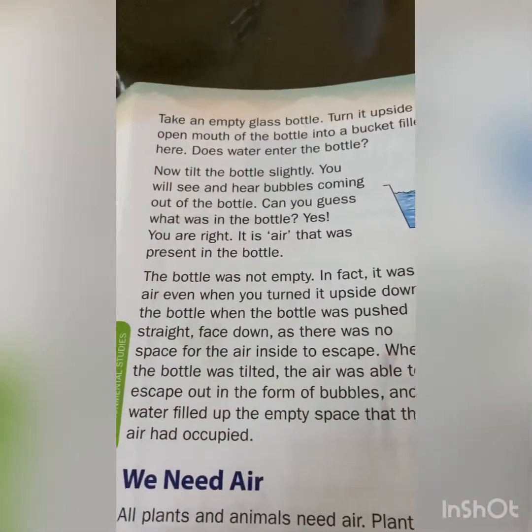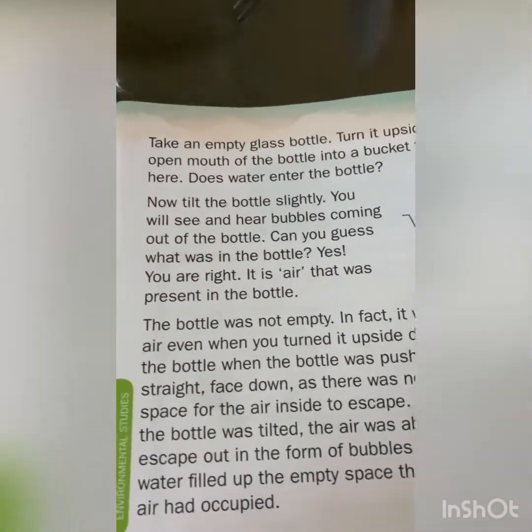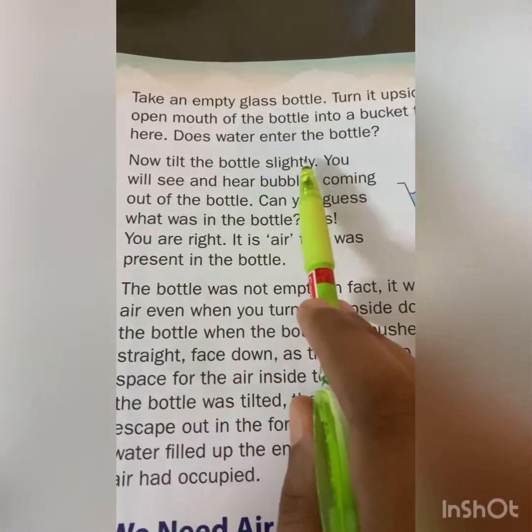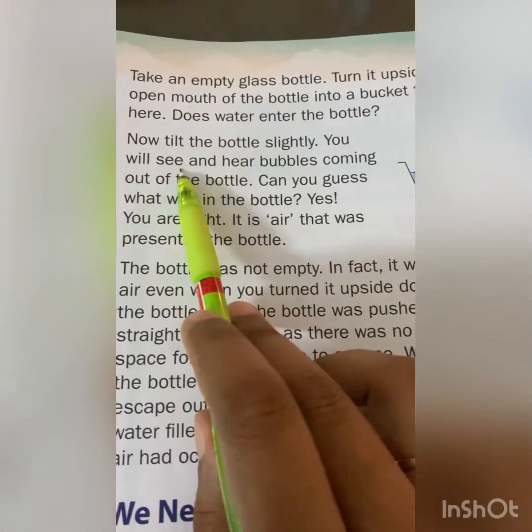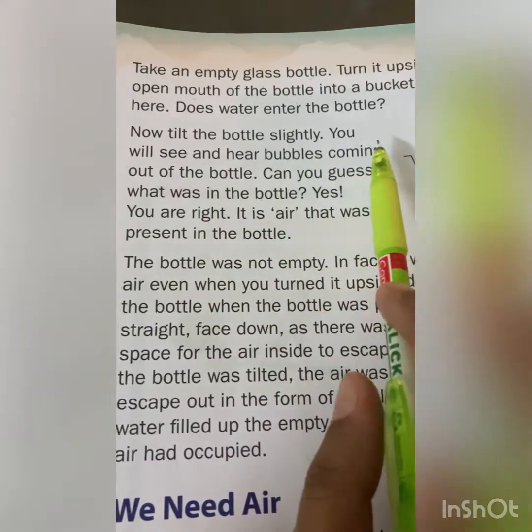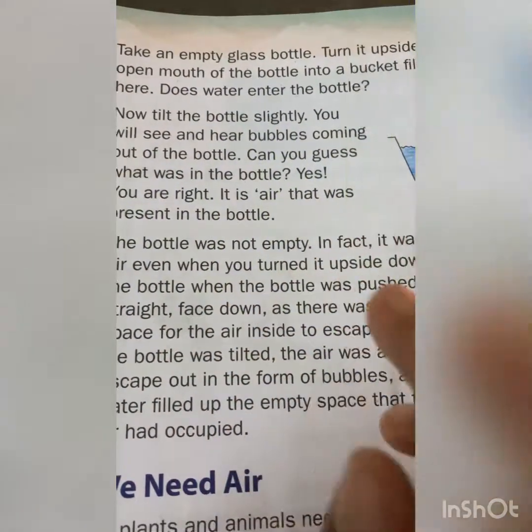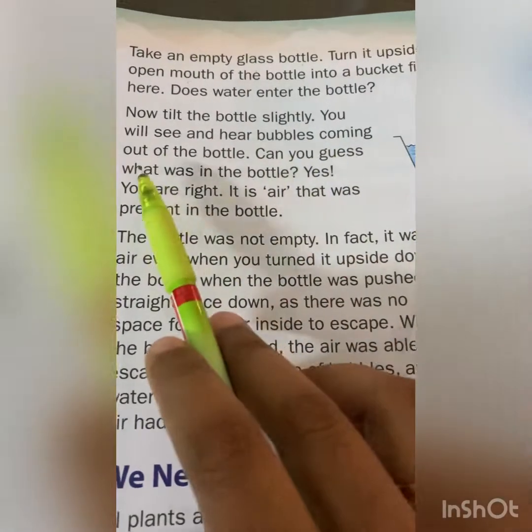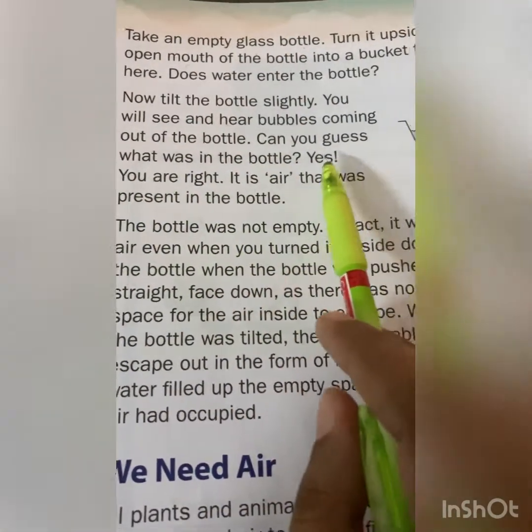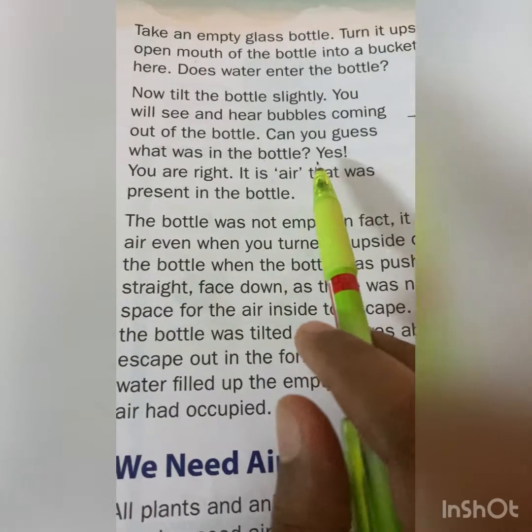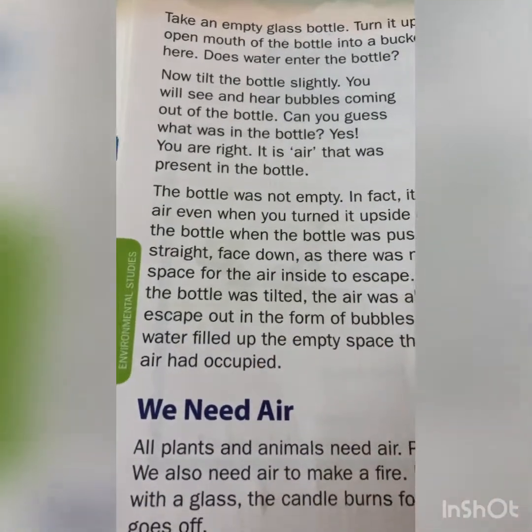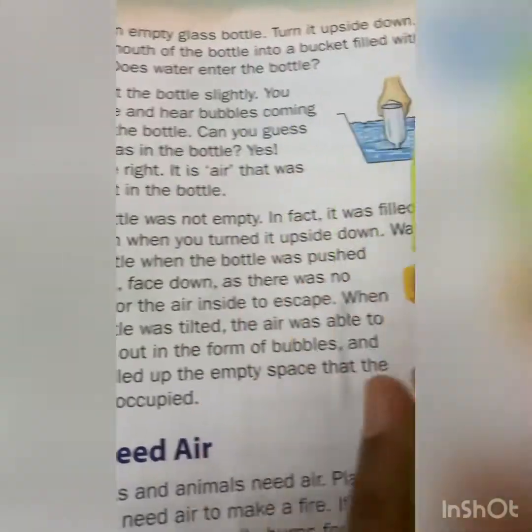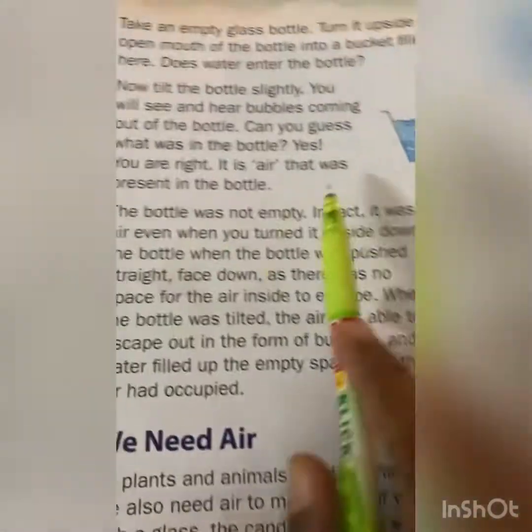So why is it so? Now tilt the bottle slightly. You will see and hear bubbles coming out of the bottle. Yes, no, children, we could hear and we can see the bubbles. Can you guess what was in the bottle? Yes, it was the air that was present in the bottle. So due to air present in the bottle, we can see the bubbles and we can hear the bubbles.